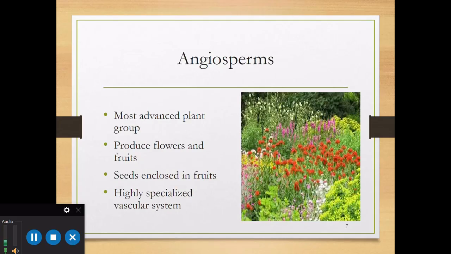Then we look at the angiosperms. Angiosperms are the most advanced plants, and they produce flowers and fruits that contain seeds, and they show a high level of specialization. These plants have highly specialized vascular systems, and fertilization is often aided by animals, insects, or wind. They dominate most terrestrial ecosystems today.